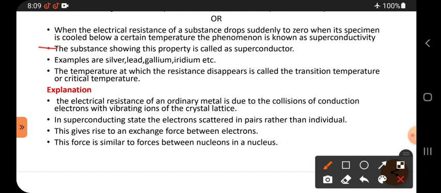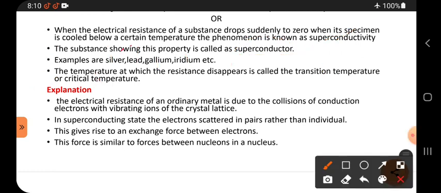The substance showing this property is called a superconductor. Which substance can show the above property? That substance we simply call a superconductor. Examples of superconductors are silver, lead, gallium, iridium. The temperature at which resistance disappears is called the transition temperature or critical temperature.